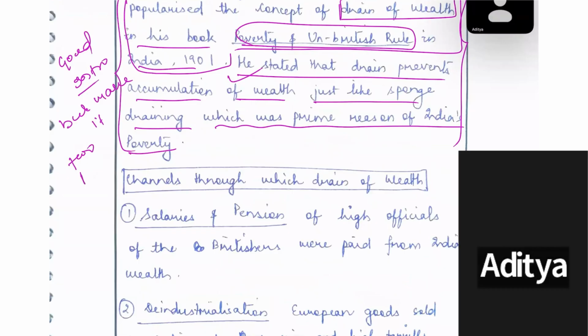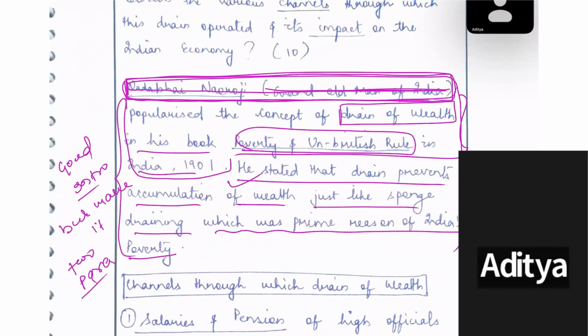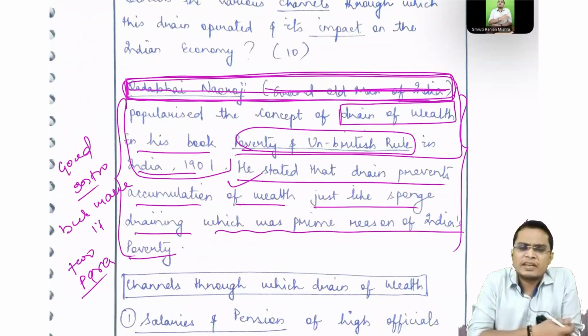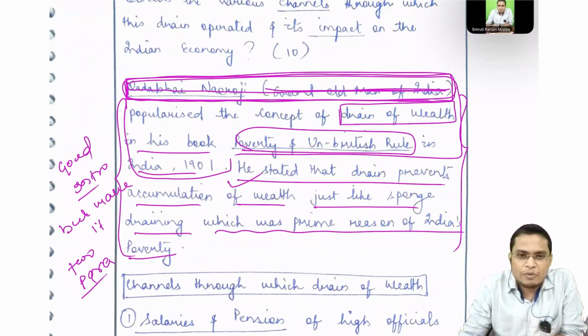सर, पॉलिटी में जैसे आपने बताया था कि आर्टिकल से शुरू कर सकते हैं, फिर उसको डिस्क्राइब कर सकते हैं, वैसे हिस्ट्री में सर कुछ है क्या वैसा? हिस्ट्री में समथिंग रिलेटेड टू दैट, you have to explain. For example, if it is drain of wealth theory, then it is a core concept. It is not that, drain of wealth theory is not normal things. Some people will not understand that, so we have to explain it.